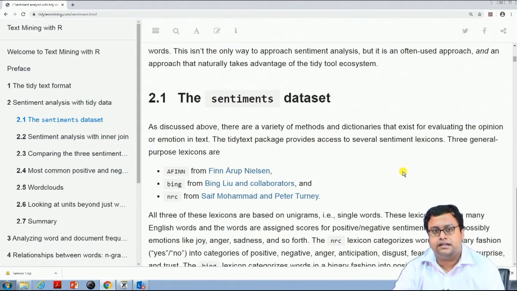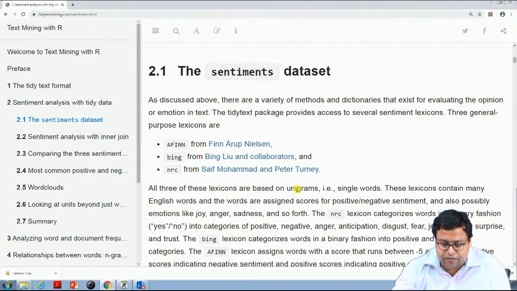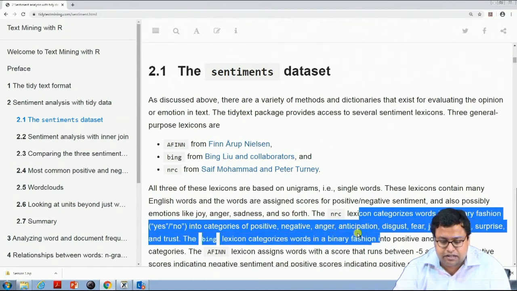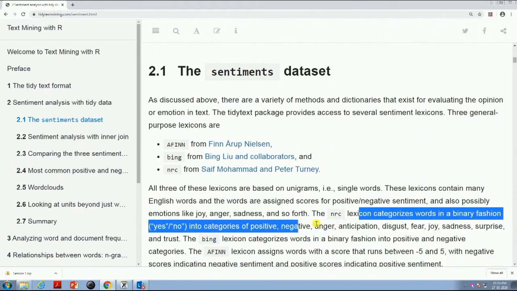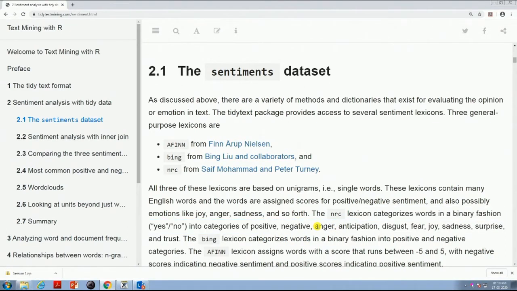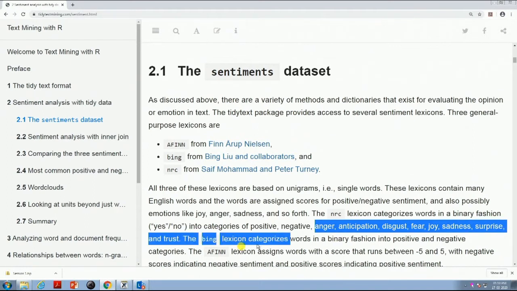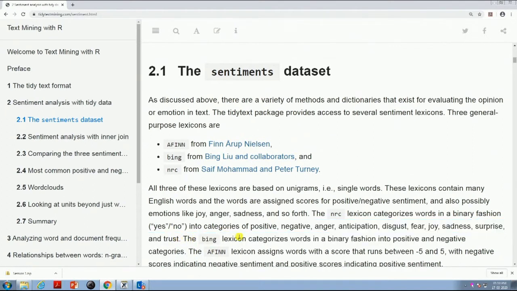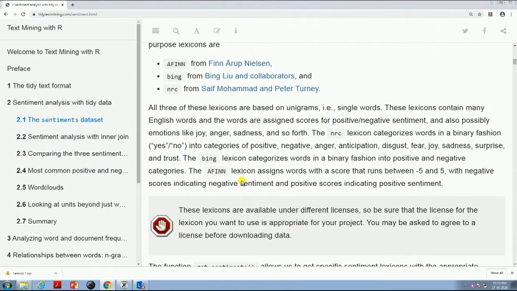So NRC is a lexicon where, I would say, the definition is here. The NRC lexicon categorizes words in a binary fashion into categories positive, negative, and also into various emotions like anger, anticipation, disgust, fear, joy, sadness, surprise, and trust. So these are basically the core, I would say, the basic 8 emotions that are there in the market. So they break it in that way also.